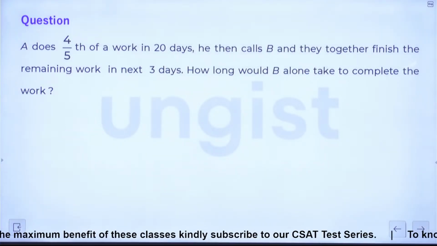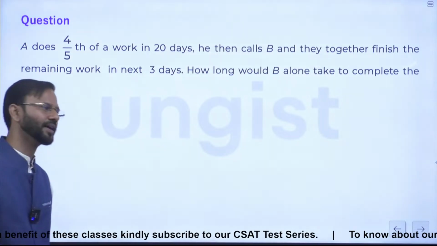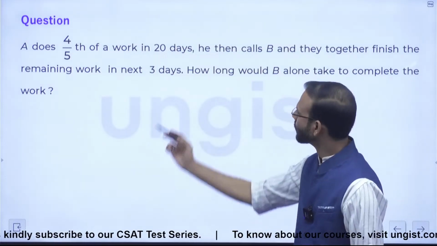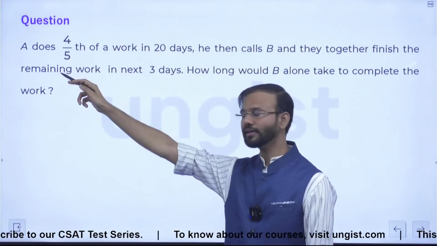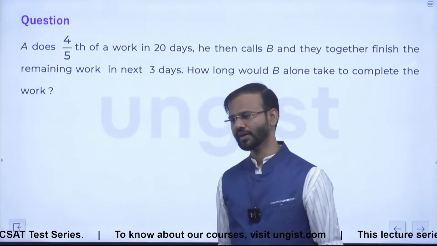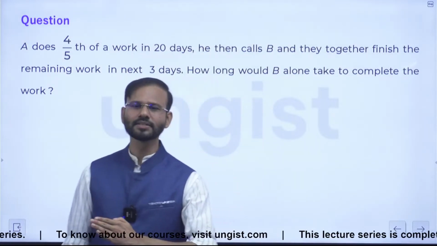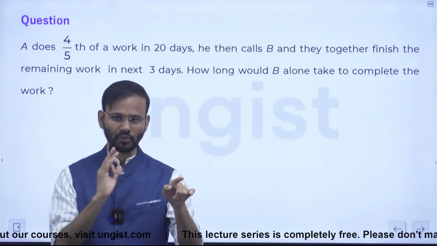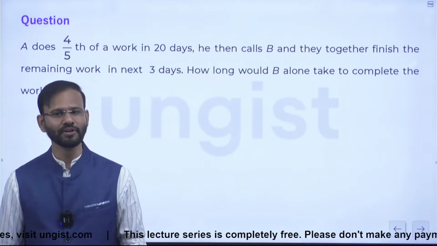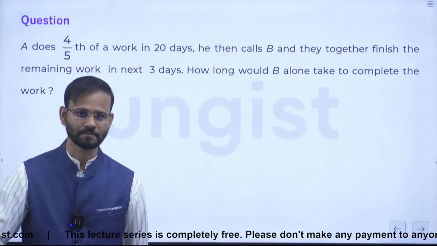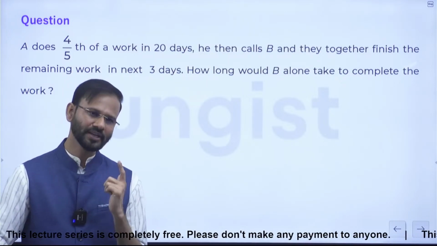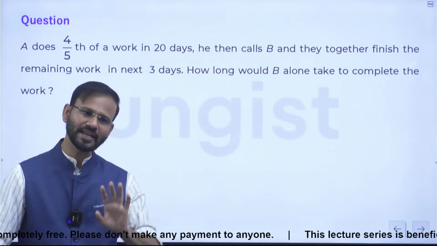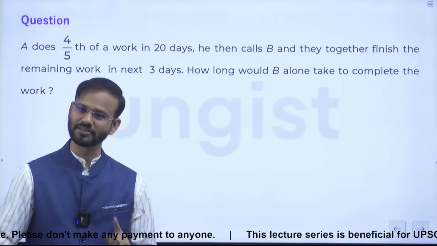Anyways guys, first understand this. 4/5 of the work was completed by A in 20 days, which means if A continues the project after 20 days alone, he will finish the entire work in how many days? Tell me. 25. Very good. If he can complete 4/5 of the work in 20 days, then in 25 days anyways he will be finishing that work. Guys, yes or no?